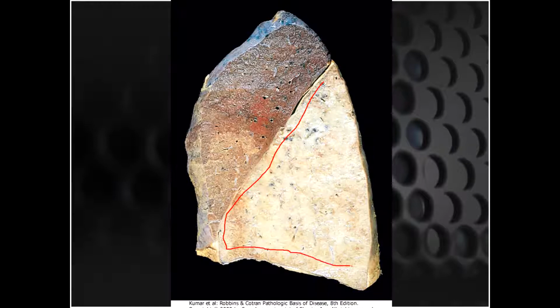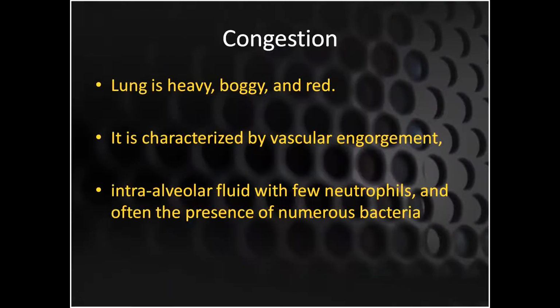So this is a picture of lobar pneumonia, and here you can see that this fleshy, meaty appearance of the lung has been lost, and the openings of the bronchi and the bronchioles have also been lost here, and this area is showing you there's some pussy discharge also. So the first stage is the congestion.